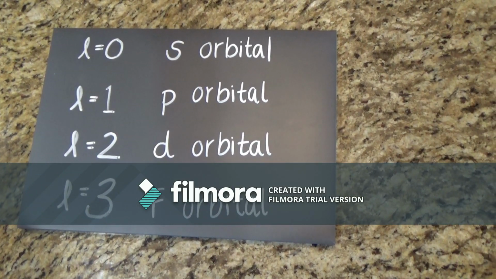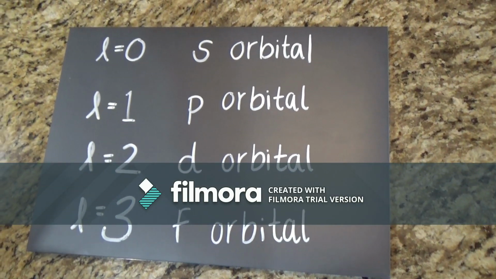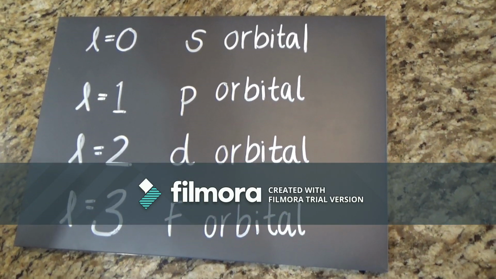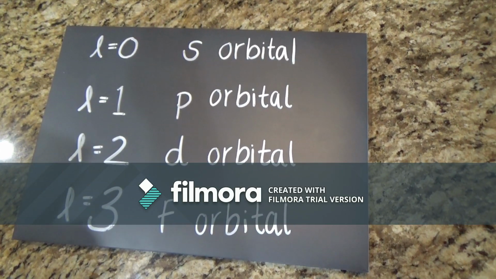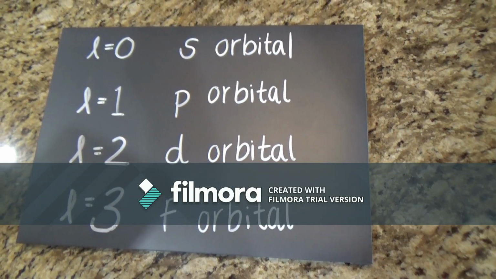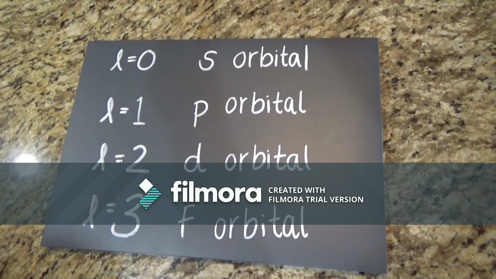To determine orbital type, look at the angular momentum quantum number. If the angular momentum number equals 0, it is an s orbital with one energy level and has a spherical look.